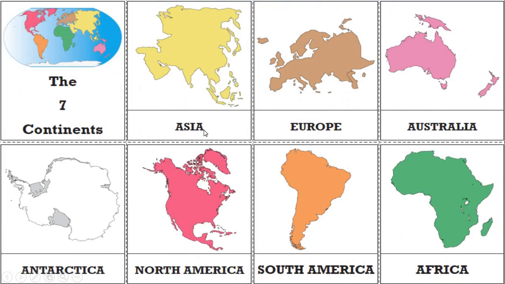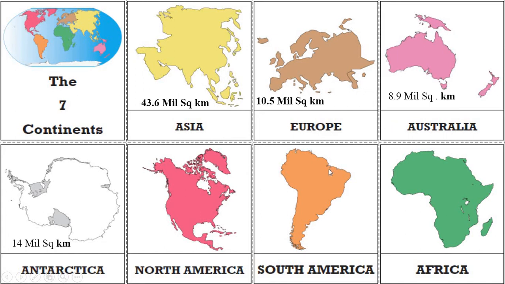Asia. As I told you, Asia is the largest continent, and it has an area of 43.6 million square kilometers. Europe has an area of 10.5 million square kilometers. Australia has an area of 8.9 million square kilometers.